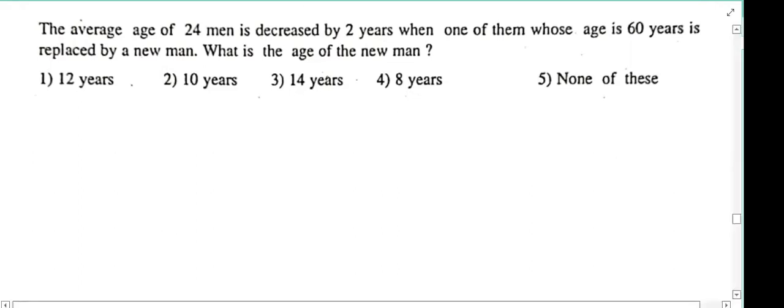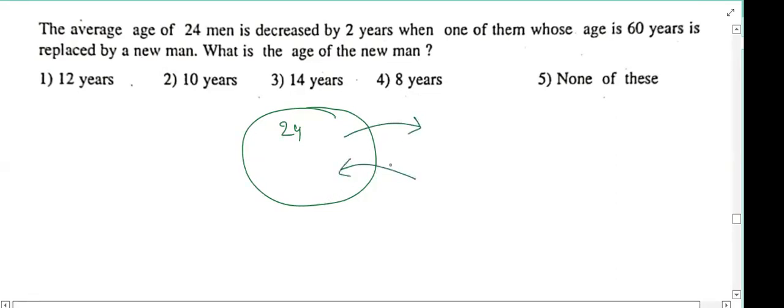Okay, we'll see. Initially, in this group, how many persons are there? 24. One person leaving the group, one person joining the group. So the leaving person is taking 60 rupees along with him, and the new person has to bring 60 rupees to balance him. Yes or no? Yes, sir. Then there will be no difference. But because of this transaction, our average is affected. Is it increased or decreased? Decreased.